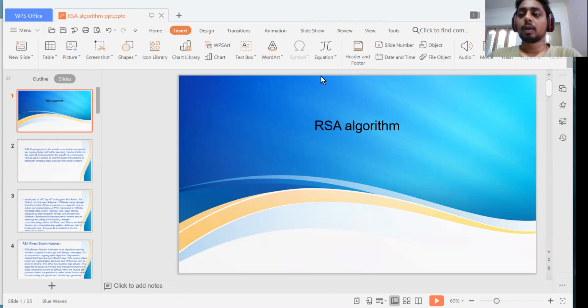We are going to learn about the RSA algorithm. Today my topic is the RSA algorithm. What is RSA? The full form. I'll explain everything in this. Most of the points I will cover. If there are any more points, we'll cover them in the next class or next video. Definitely, I want to say something about the RSA algorithm.